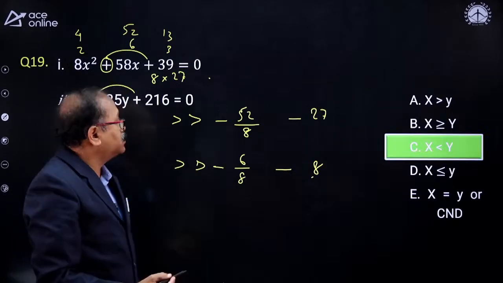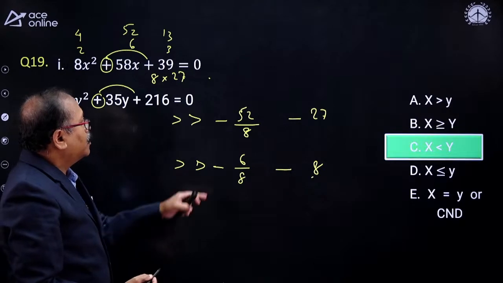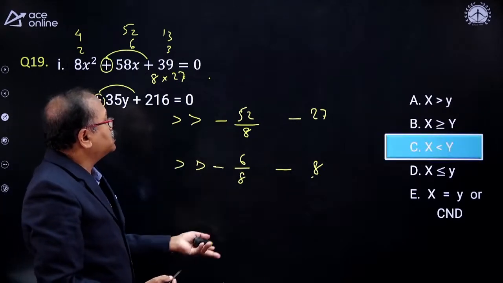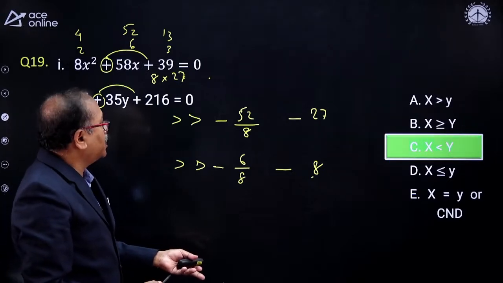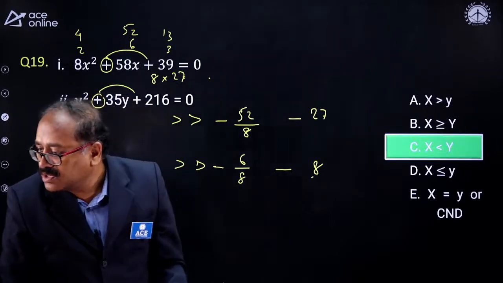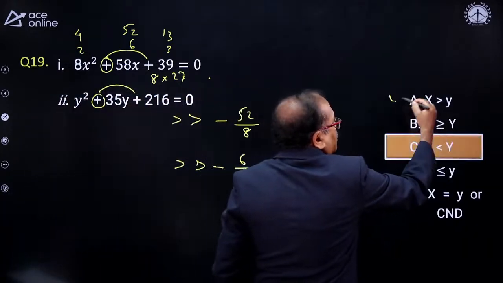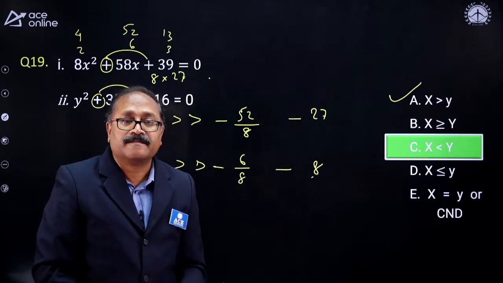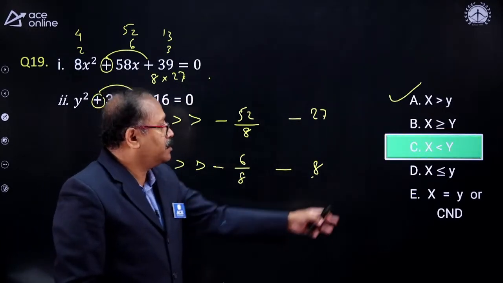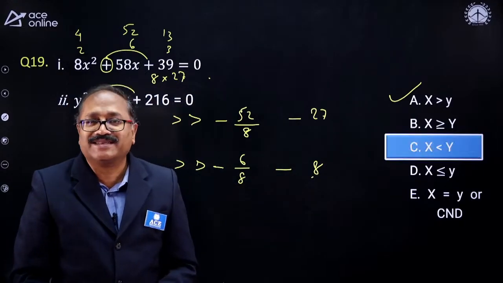Therefore, x is numerically less but value wise greater, no? So it should be x is greater than y. What do you say? Yeah, Likhita ma'am. Rightly said. Option A. X is greater than y. I am sorry for placing the wrong option, but x is greater than y should be your answer.